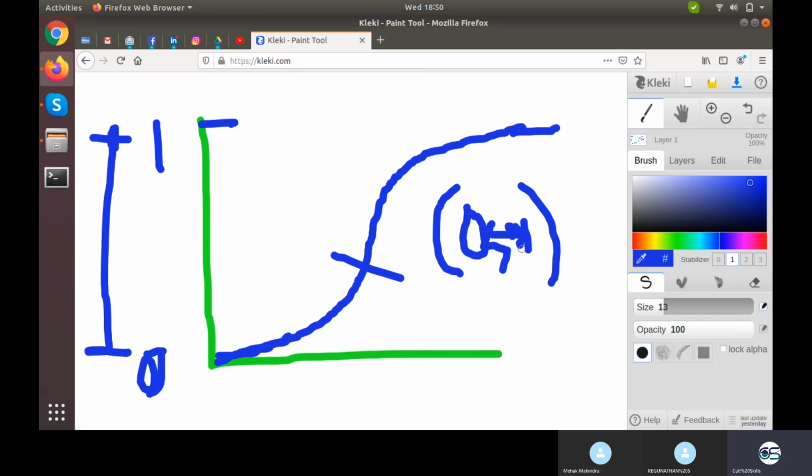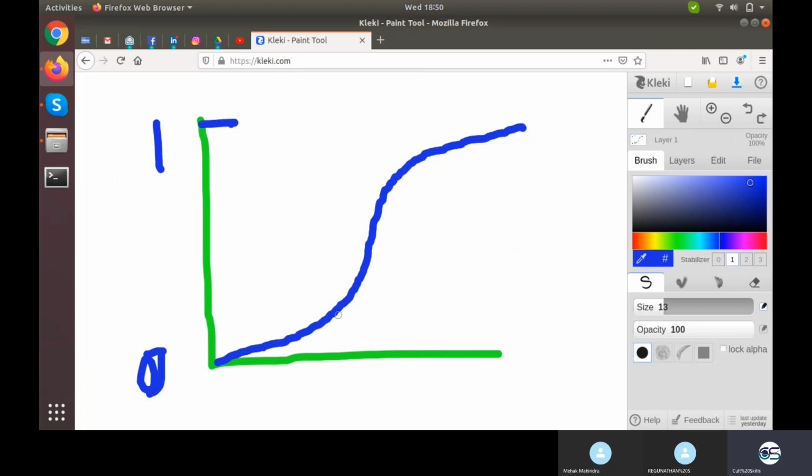Fine. Now coming to the advantages of using sigmoid. I'll redraw everything. I just need the sigmoid graph here to focus on. Now this particular point has the greatest slope, that means the greatest derivative right here.